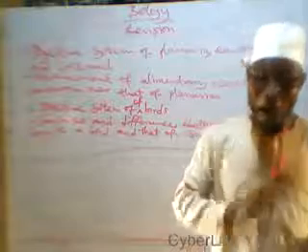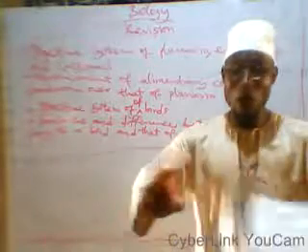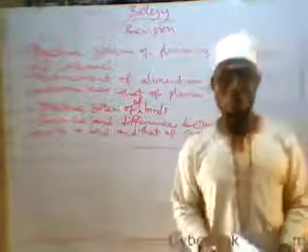Another reason is that the materials transported in the body of higher organisms are bulky, and diffusion is not sufficient to transport bulky materials. Thereby, there is need for a transport system known as blood or lymph.